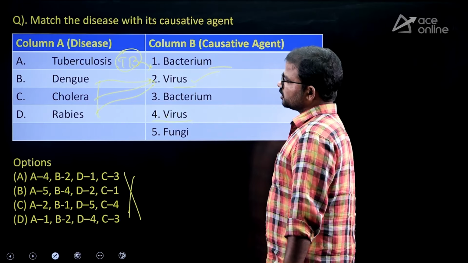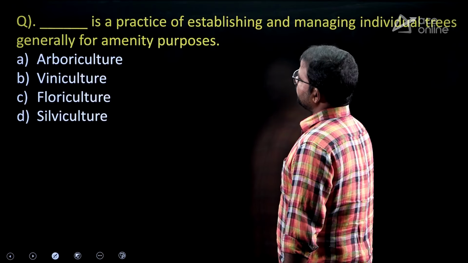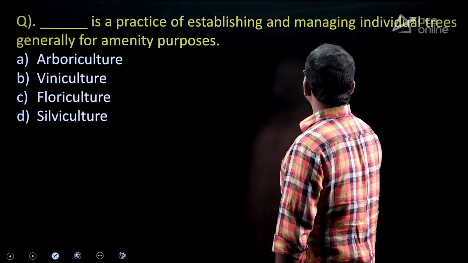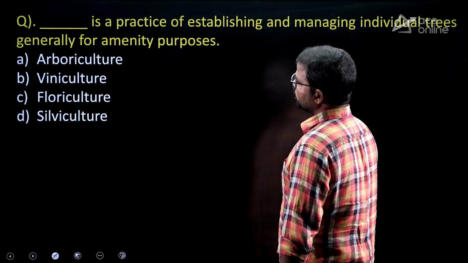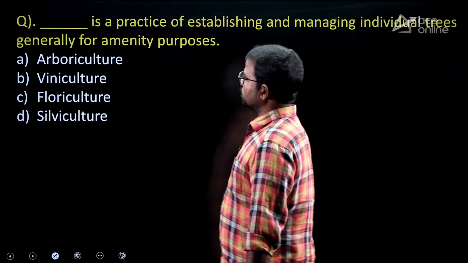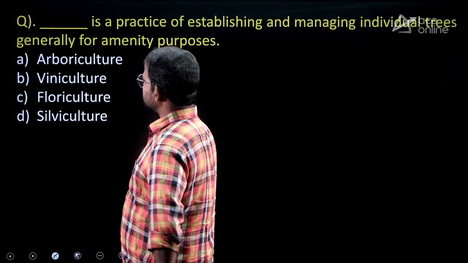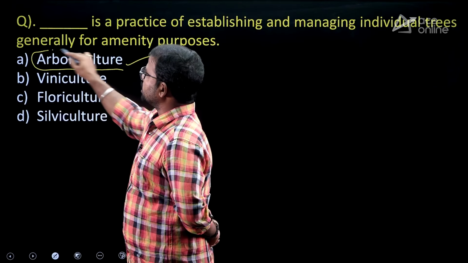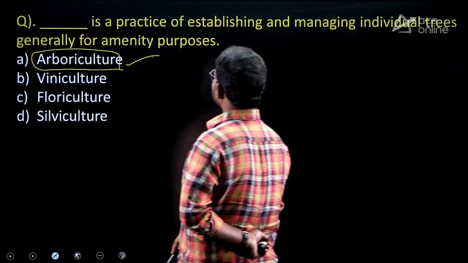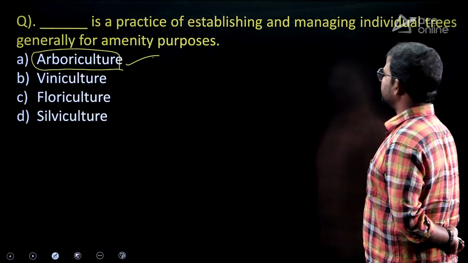Next one. Dash is a practice of establishing and managing individual trees, generally for immunity purposes. So here they mention 4 options. Arboriculture, so option A is the correct one, arboriculture. This is a practice of establishing and managing individual trees.